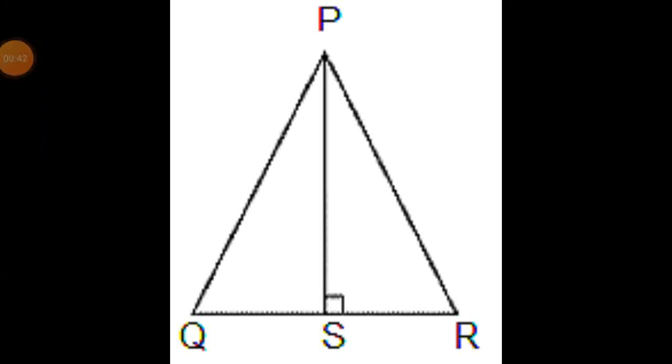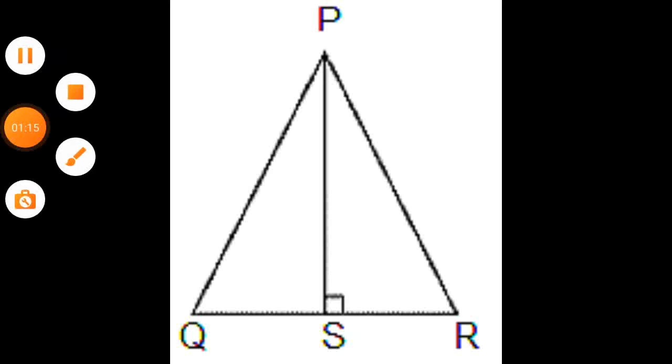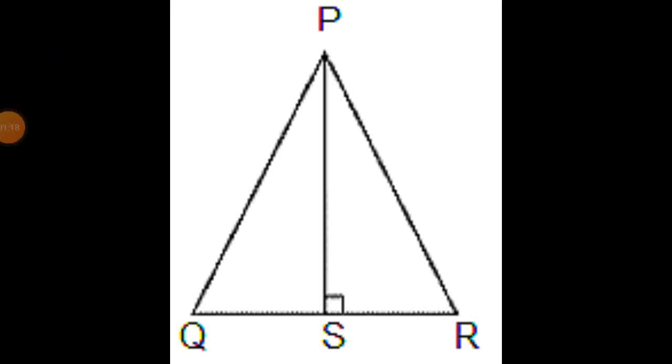Now we draw one altitude from the vertex P to the opposite side QR. It creates a 90-degree angle at point S, and we can say that it is a median also because it is intersecting the opposite side in two equal parts. The median and altitude of an isosceles triangle are the same. PS is the median and PS is an altitude also.